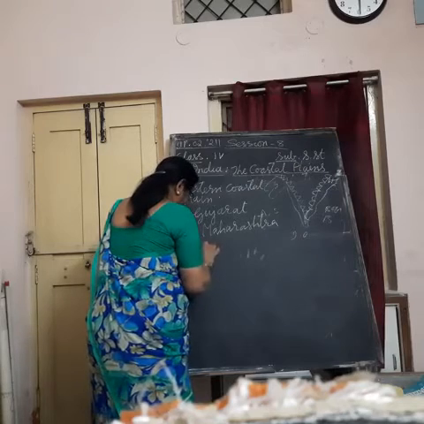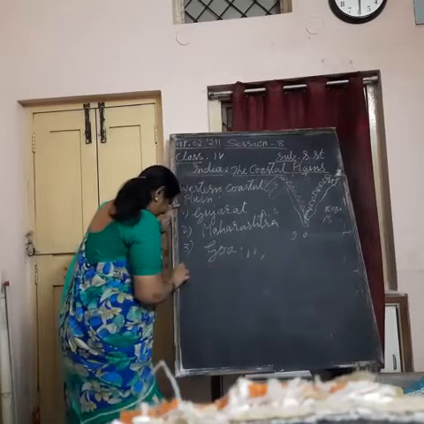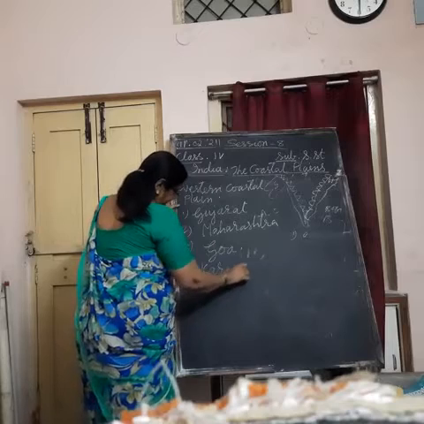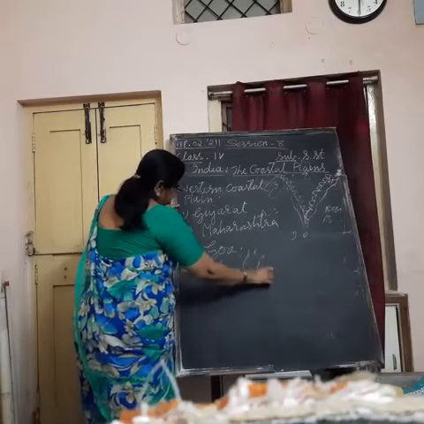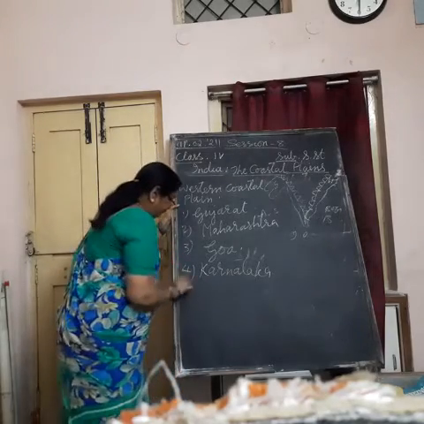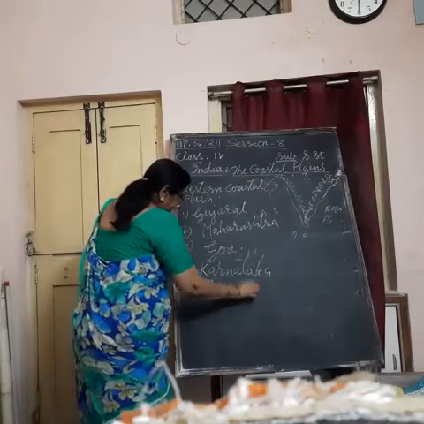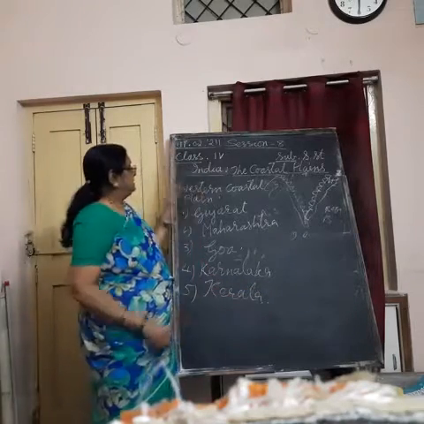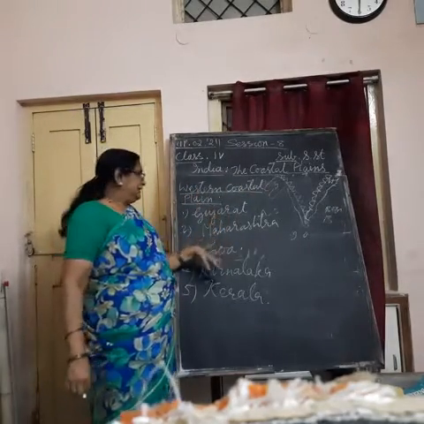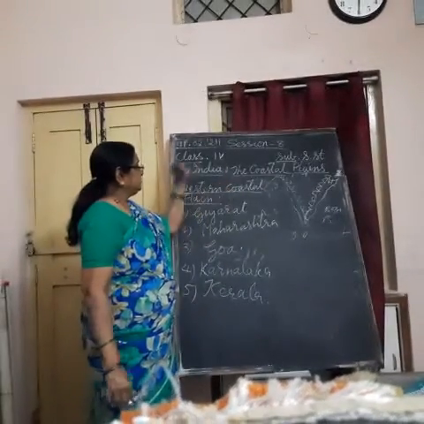Third, Goa. Fourth, Karnataka. Only one city which is in the coastal plain, that is Mangalore. Fifth is Kerala. These are the main states which come under the western coastal plain. So we are going to study about these states as part of the western coastal plain.